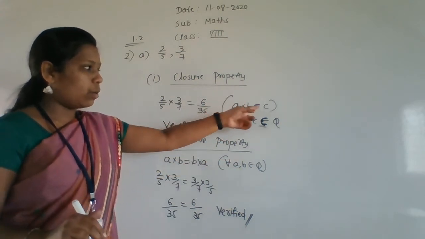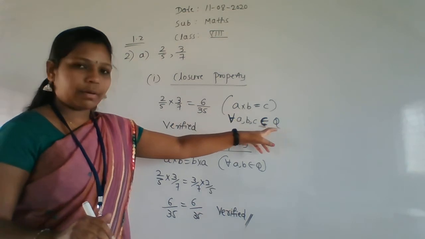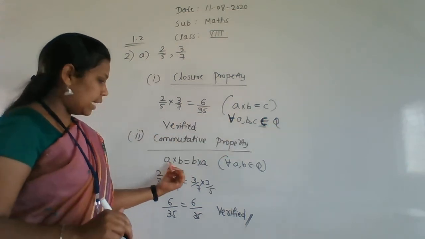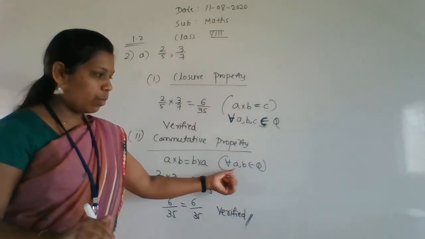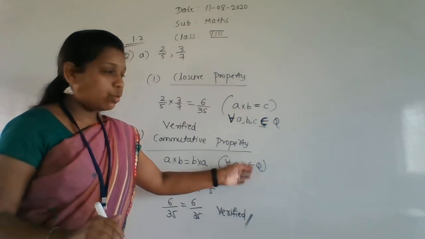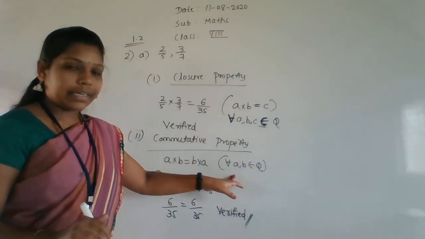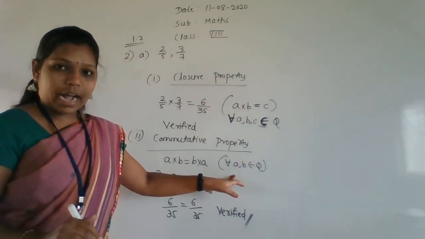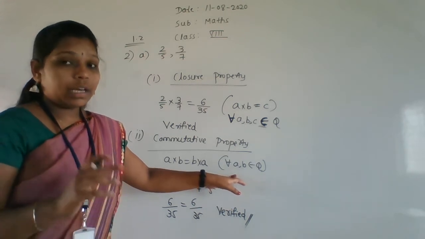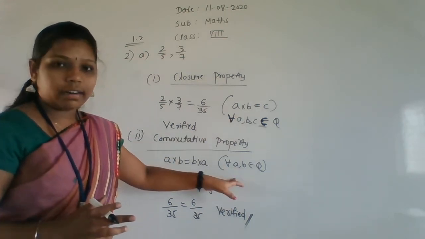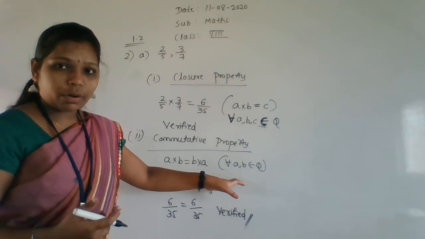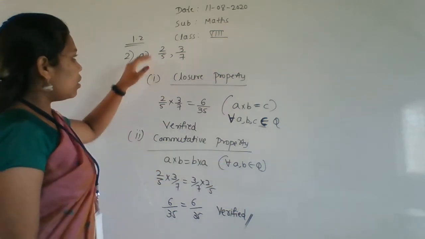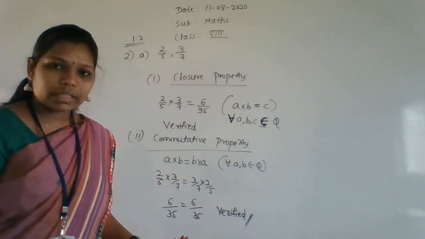This a into b equal to c for all a, b, c belonging to Q, and this one a into b, b into a for all a, b belonging to Q only. So this is how you must write it in the answer. Otherwise it's wrong. You have to mention the reason here. Getting my point, what I am saying here? Okay, fine. So this is the way to solve the problem.